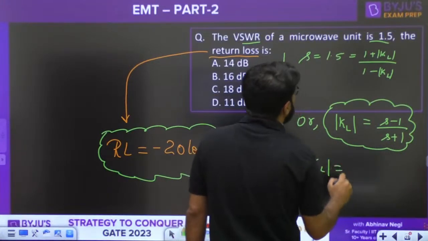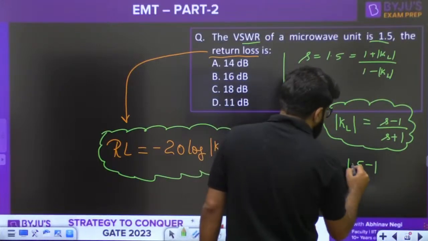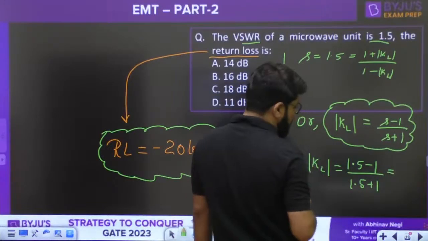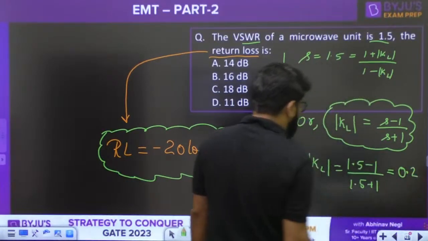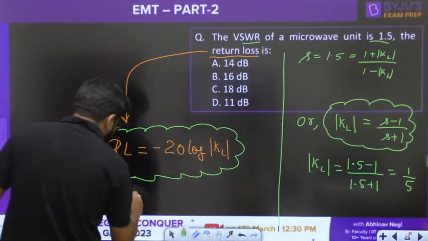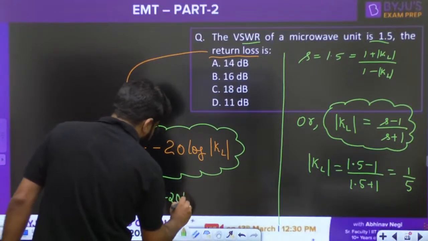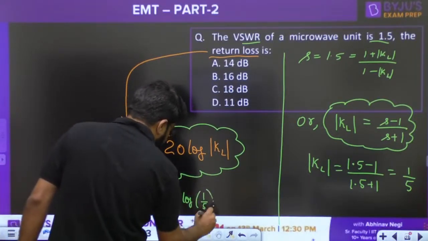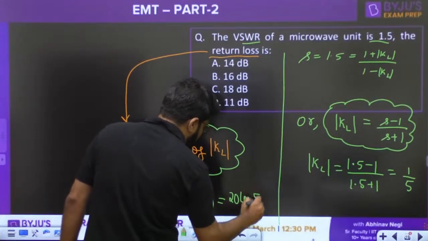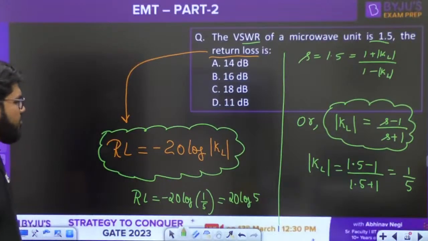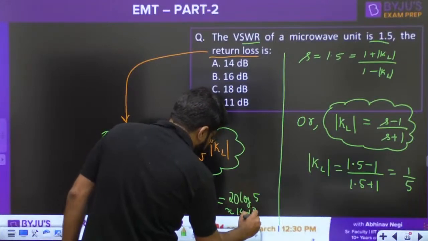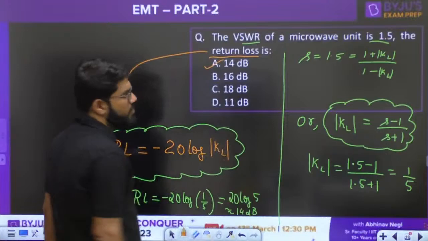So what should be mod KL here? S is 1.5, VSWR 1.5. So 1.5 minus 1 upon 1.5 plus 1, that is 0.5 upon 2.5, which is 0.2. It is turning out to be 1 by 5 after cancellation. So what is the return loss? It is given by minus 20 log 1 by 5. Log 1 by x is minus log x, so canceling the minus, it is 20 log 5. What should be 20 log 5? 20 times 0.7, approximately 14 decibel. Approximately 14 decibel, option A is the correct answer.